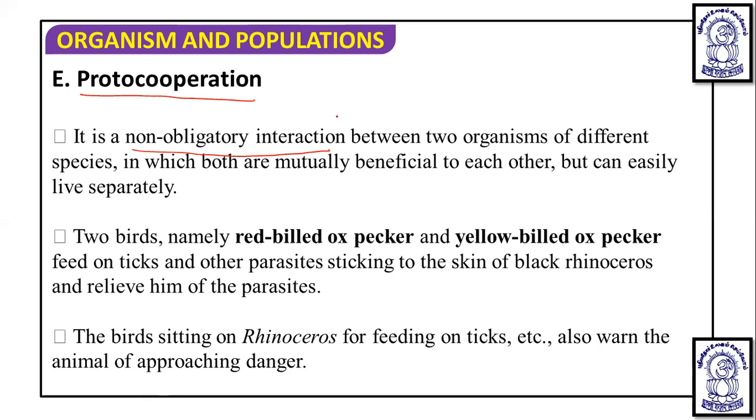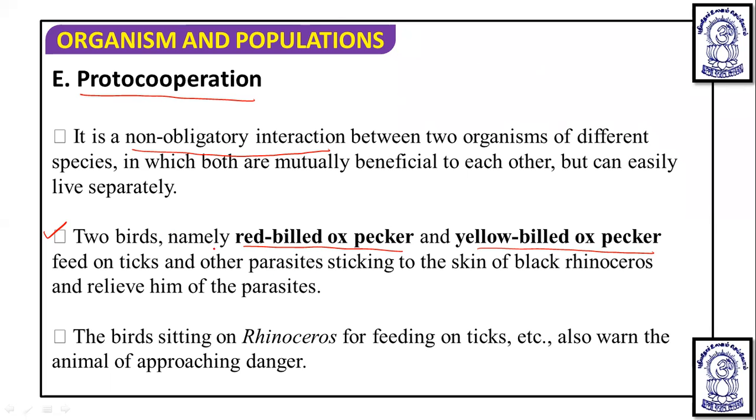If we talk about examples of proto-cooperation, first we take an example of two birds: the red-billed oxpecker and the yellow-billed oxpecker. They are both oxpeckers, the red-billed with a red-colored bill, and the yellow-billed.